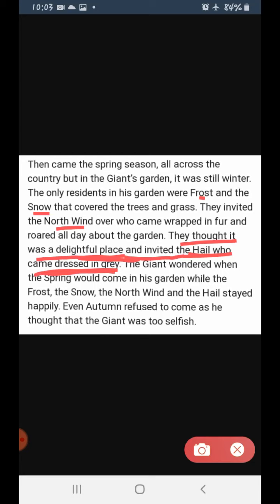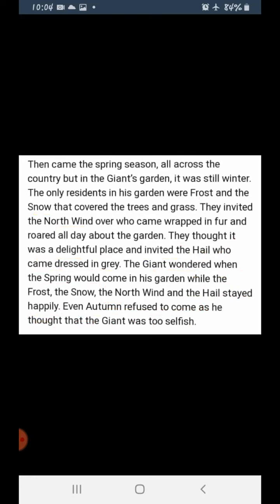That means all over in the giant's garden there were winters and winters. Next, the giant wondered when the spring would come in his garden, while the frost, the snow, the north wind and the hail stayed happily. So, here the giant is in deep thought.